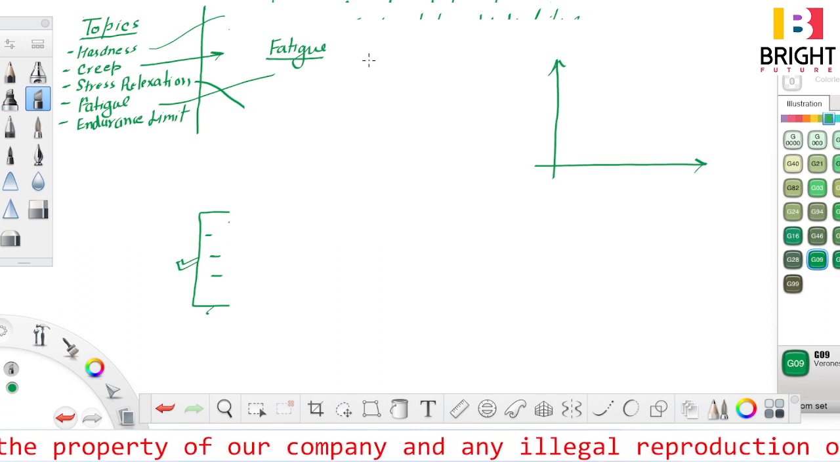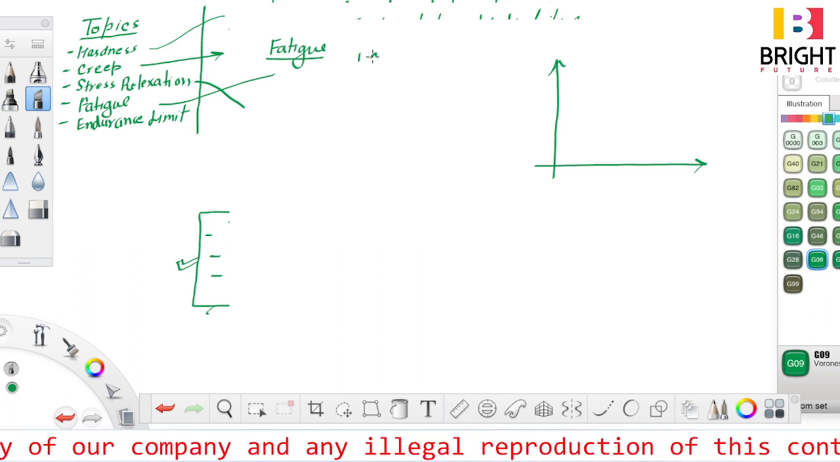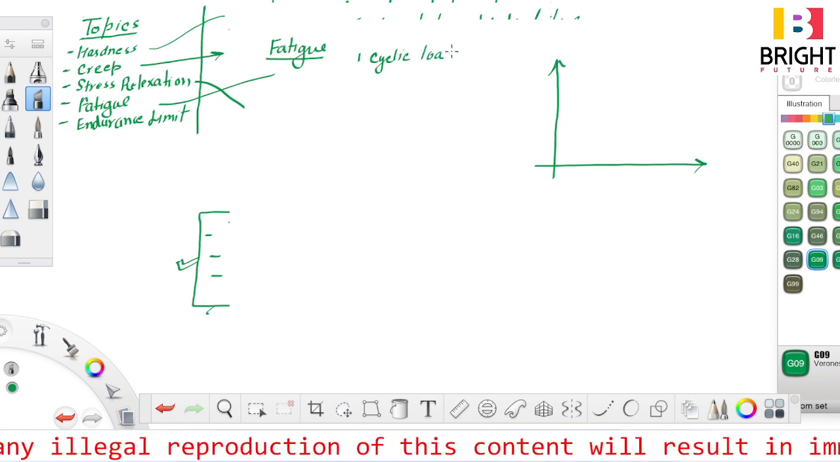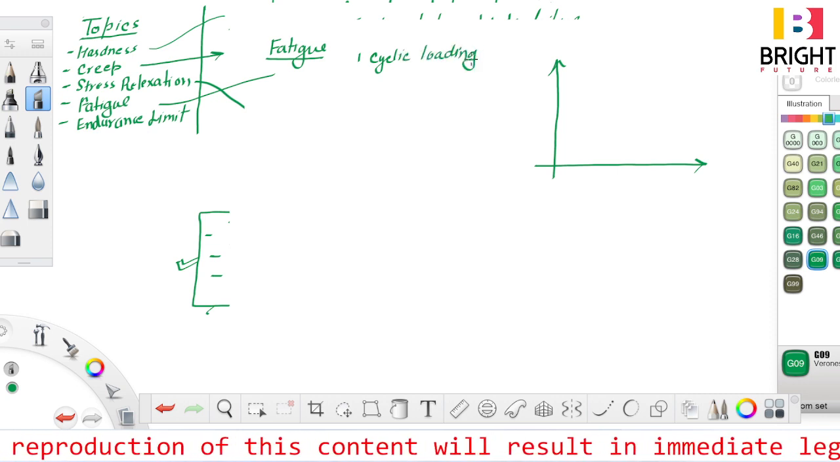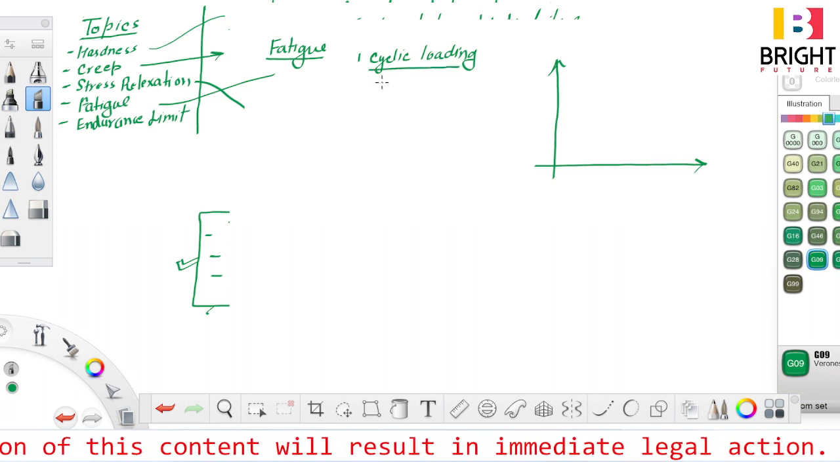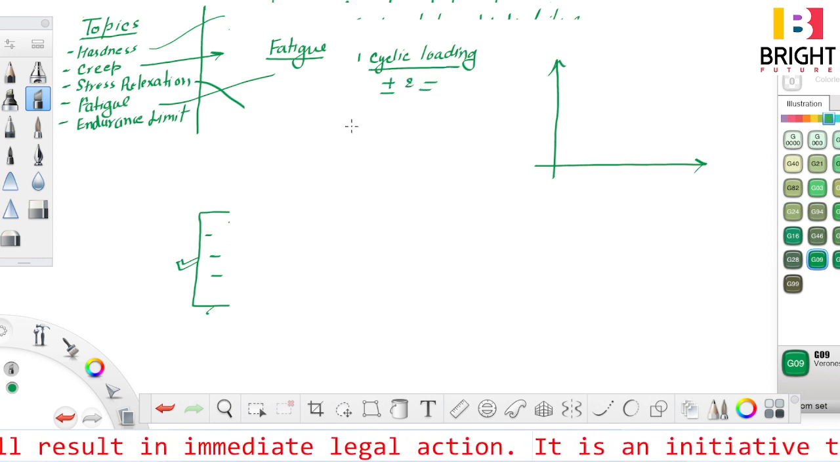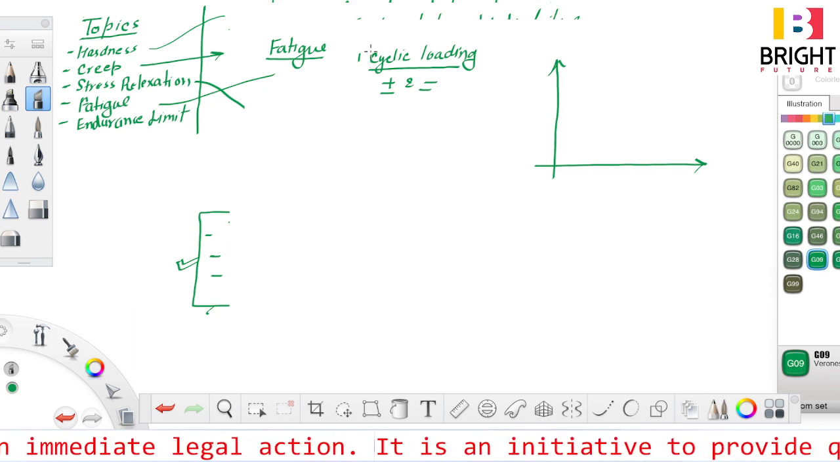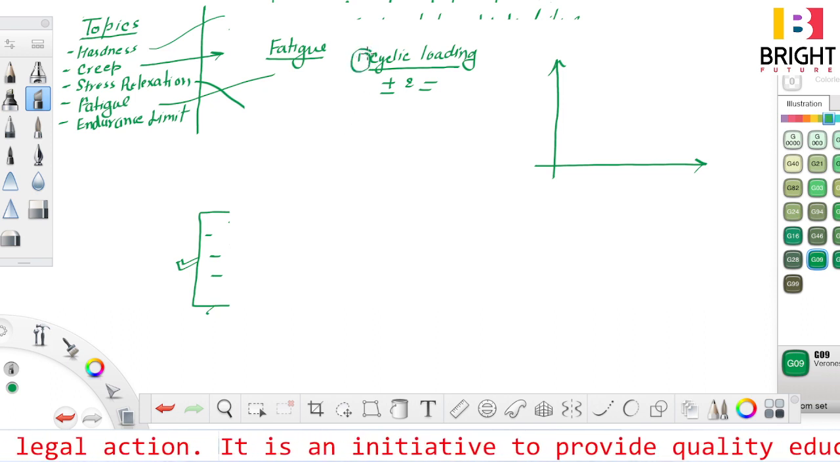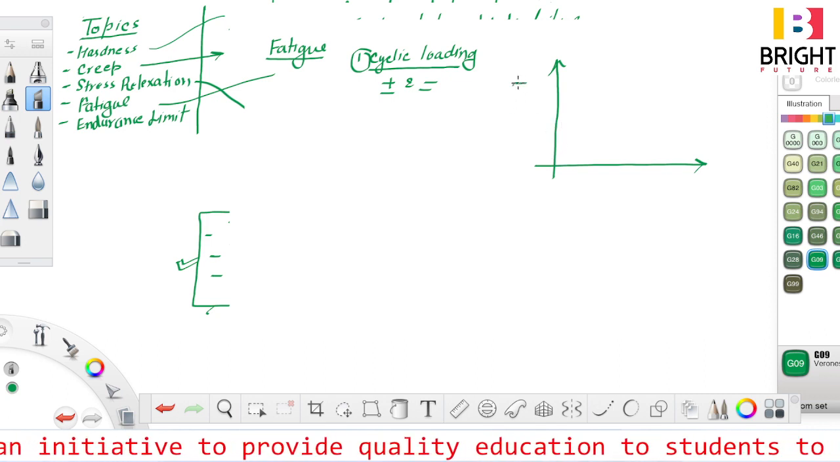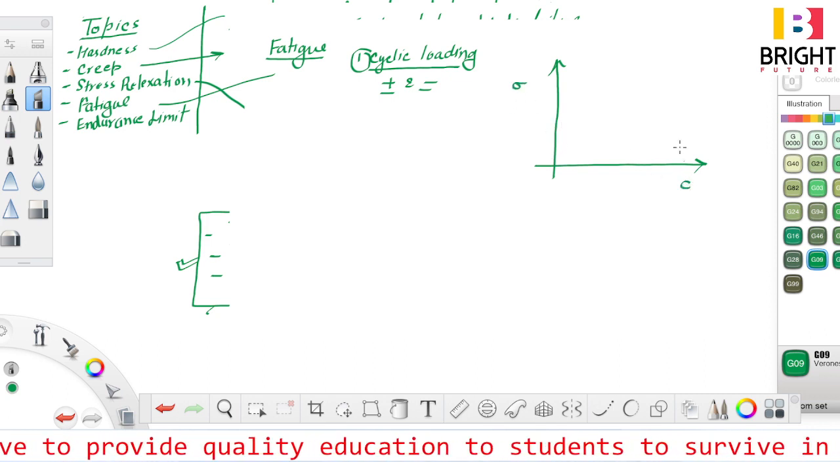Number one, there is cyclic loading. Now, cyclic loading does not mean plus and then minus. Cyclic loading just means loading again and again: loading, reloading, loading, reloading, loading, reloading. This is known as cyclic loading. This is stress, this is strain.